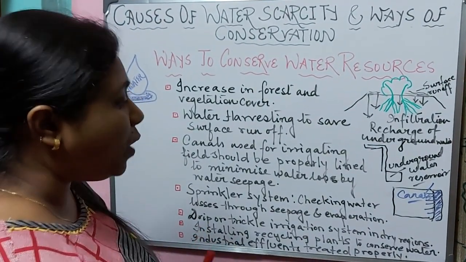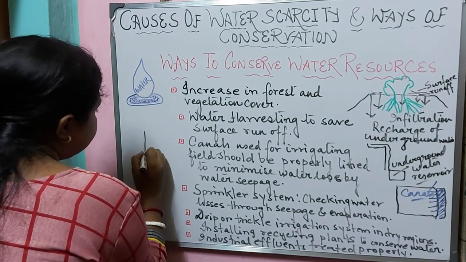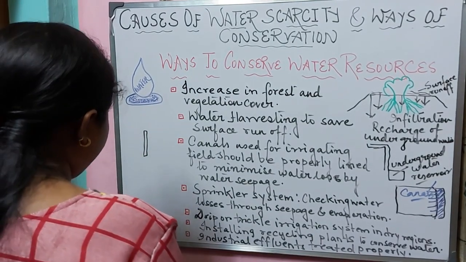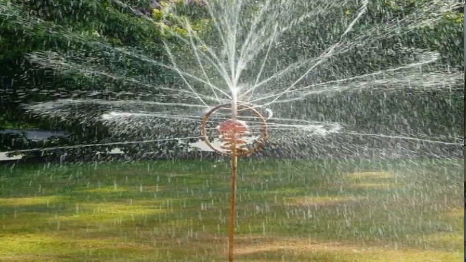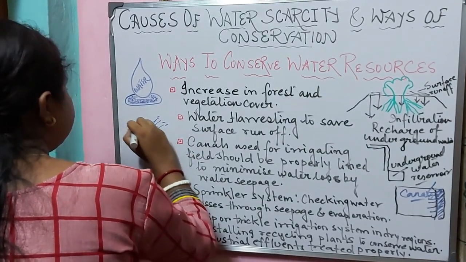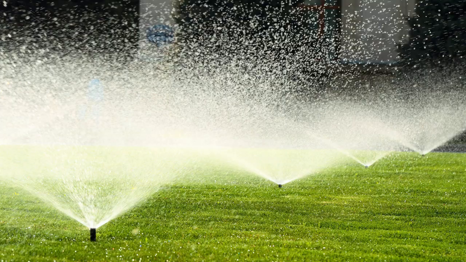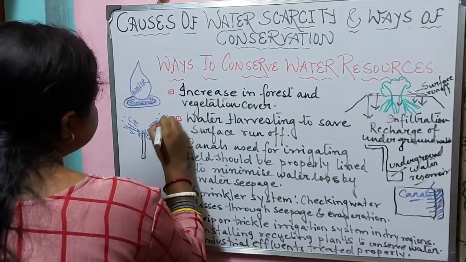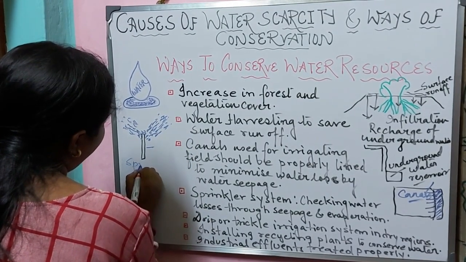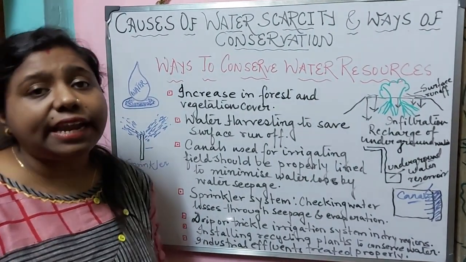The next method by which we can conserve the water is the sprinkler system. You may have noticed this system, that through a pipe the water, like a sprinkle, reaches a large extent of area and provides water, and this is very, very useful. Why is this useful? Because it checks the water loss through seepage and evaporation.